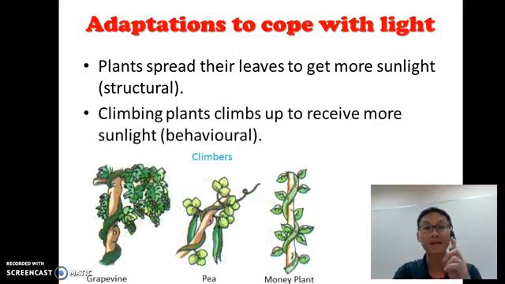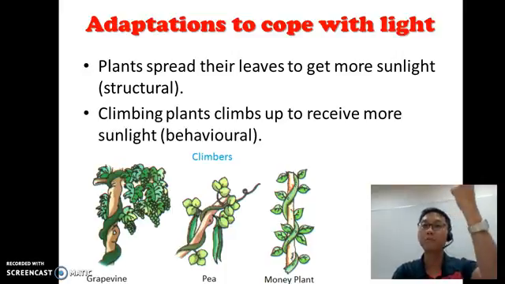At the same time, climbing plants that have very weak stems cannot stand on their own. But they need sunlight. So what they do is they look for a support, something that's strong, and they will climb and grow up that support so that they can get sunlight. So that is a behavioral adaptation.